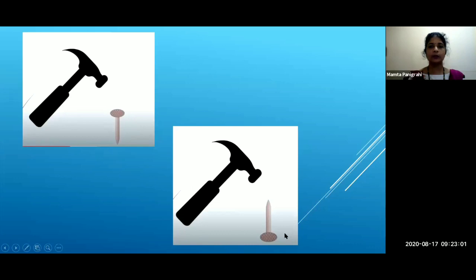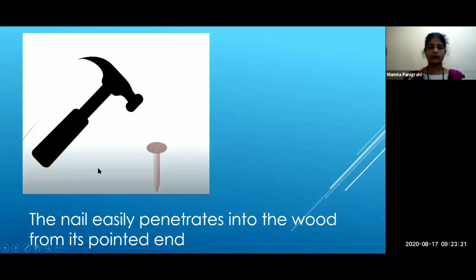And in this picture you will see vice versa, that is opposite. Here the head of the nail is towards the wooden plank and on top is the pointed end. So what do you feel? Which one will penetrate easily? First picture, because the pointed end is towards the wooden plank. So when you hammer on the head of the nail, it easily penetrates into the wood from its pointed end.